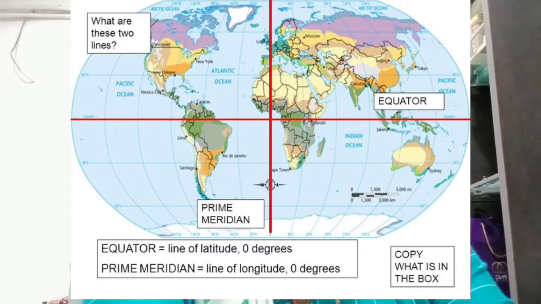What are the horizontal lines on the globe called? The horizontal lines on the globe are called parallels of latitude. List the continents and oceans through which the equator passes. The equator is passing through South America, Africa and Asia.